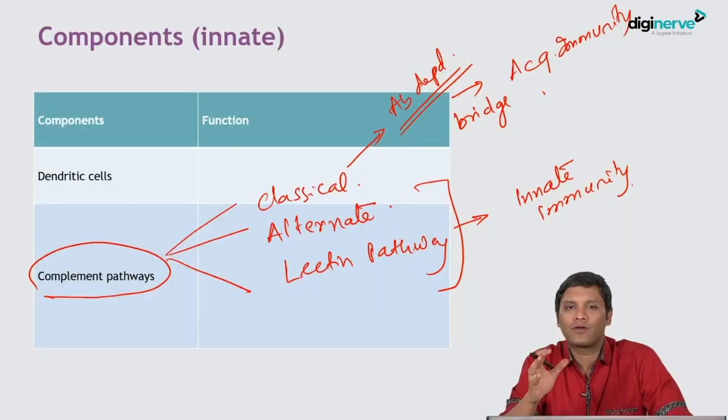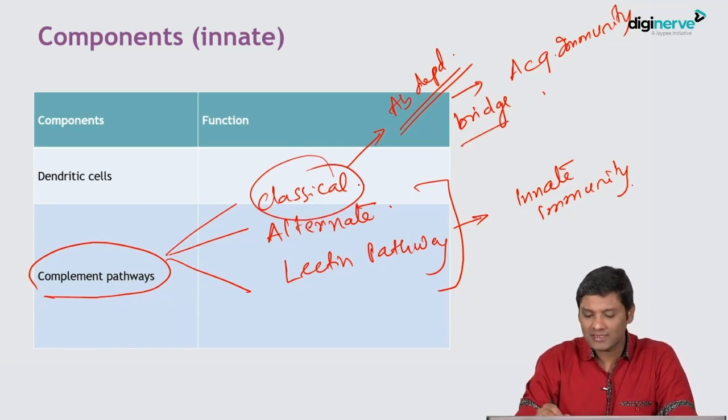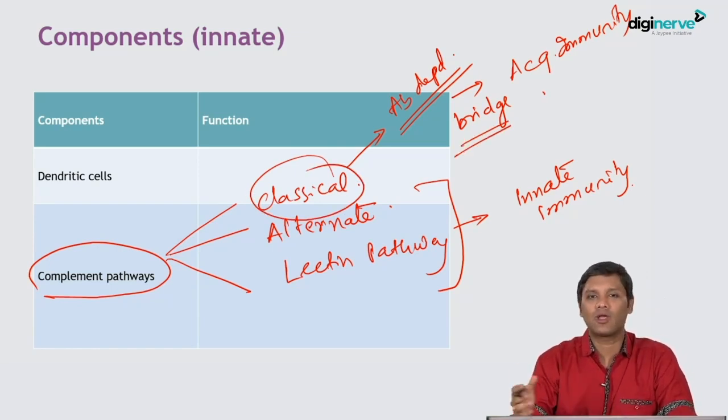They are the non-specific proteins present in the serum, and whenever any microbial invasion takes place, that can activate the complements. Complement activation leads to the destruction of the microorganism, lysis of the microorganism which leads to microbial killing. Complements are in general the component of innate immunity, except the classical pathway of complement which acts as a bridge between innate immunity and acquired immunity.